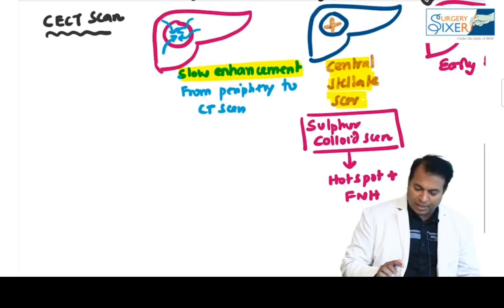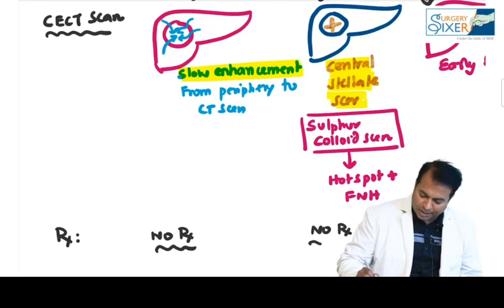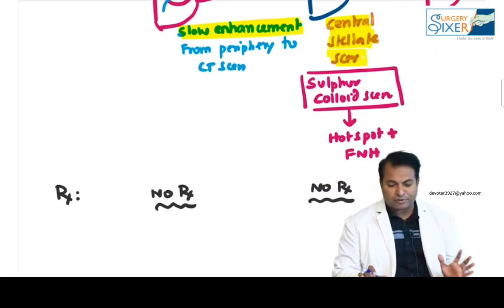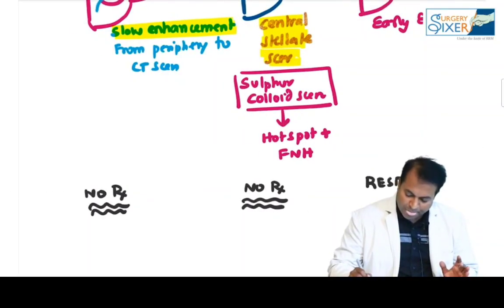Coming to the treatment, hemangioma needs no treatment. Adenoma also needs no treatment unless they produce any symptom or complication. No treatment is needed for hemangioma and for FNH. But adenoma always needs resection because of malignant potential.